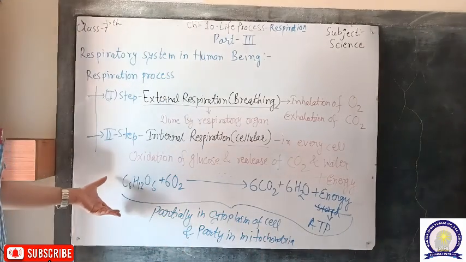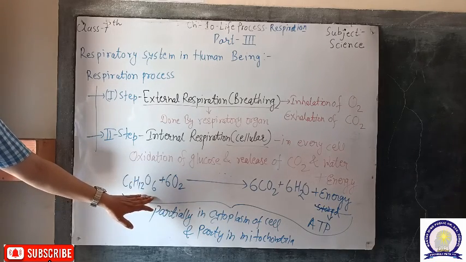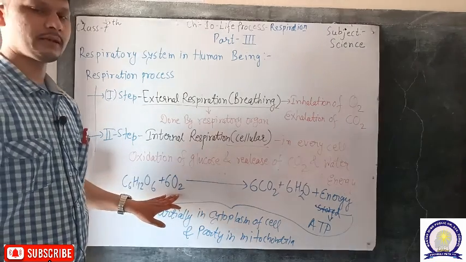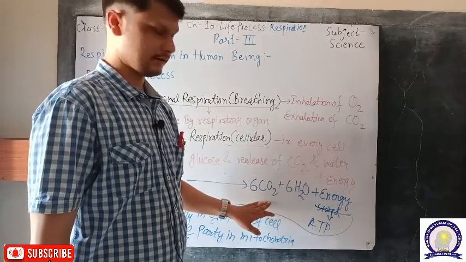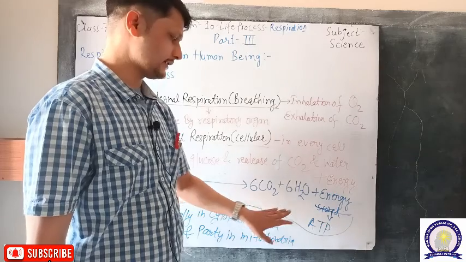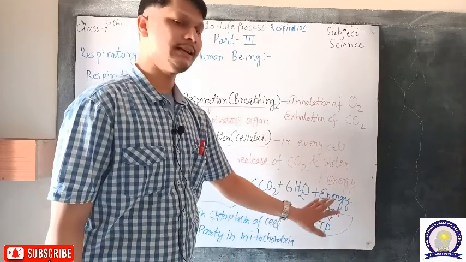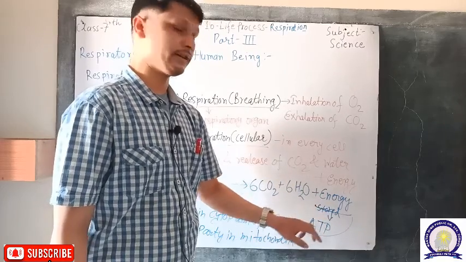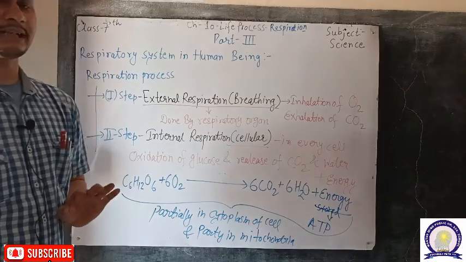The overall chemical reaction: glucose, C6H12O6, oxidized by 6 molecules of oxygen produces 6 molecules of carbon dioxide and 6 molecules of water along with some amount of energy, which is ultimately stored in the cell in the form of ATP, or adenosine triphosphate.